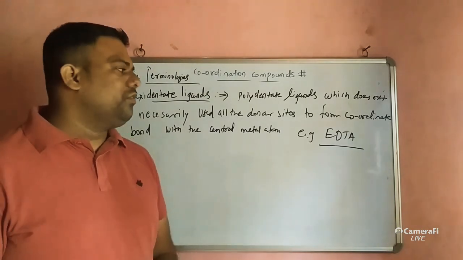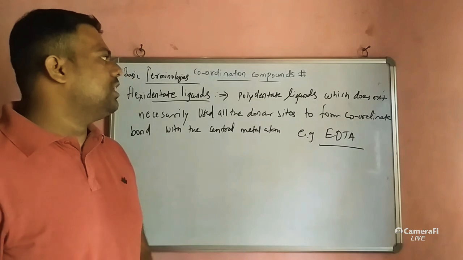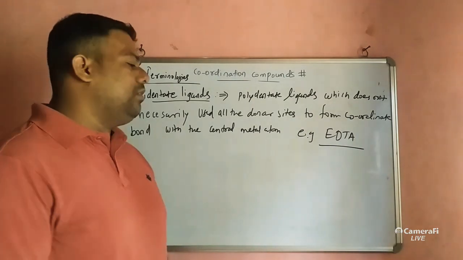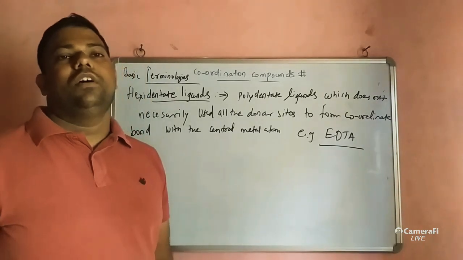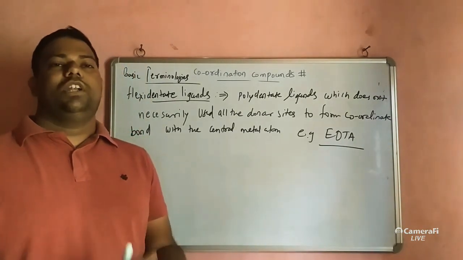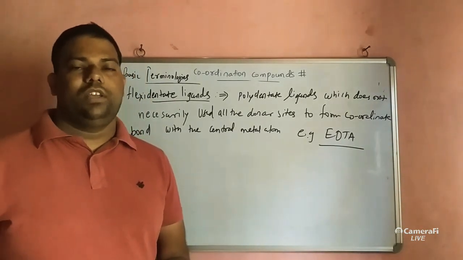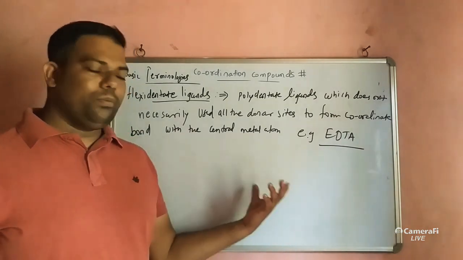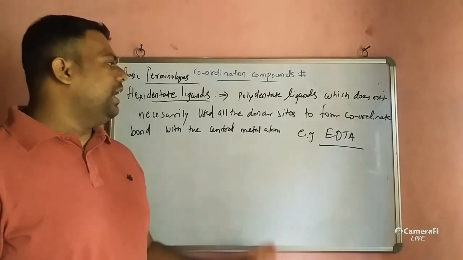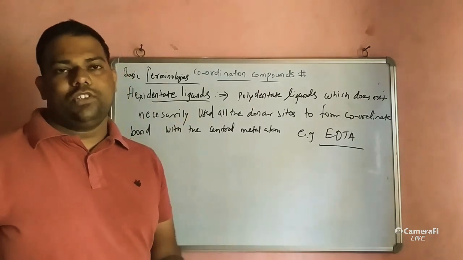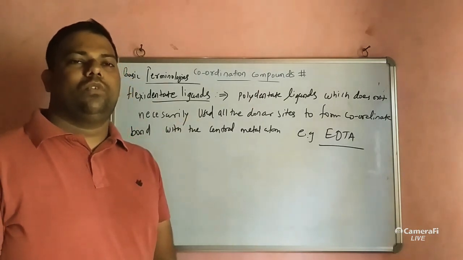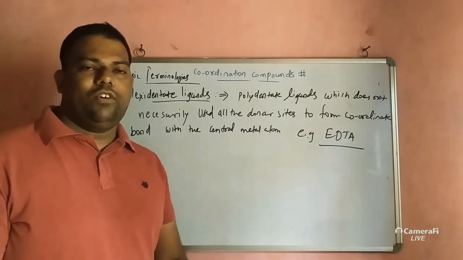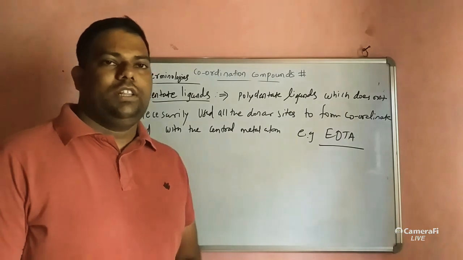Thereafter we discussed the basic terminology: central metal atom, ligands, and denticity. I hope you understood all this content. Revise all the notes you wrote, and you can share them on WhatsApp. If you have any doubts, feel free to ask. Thank you very much.